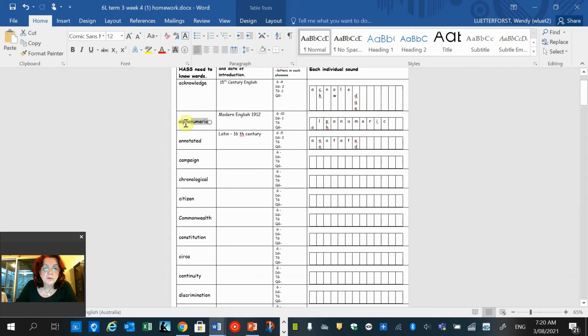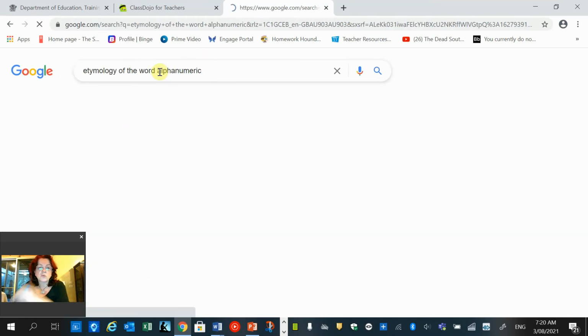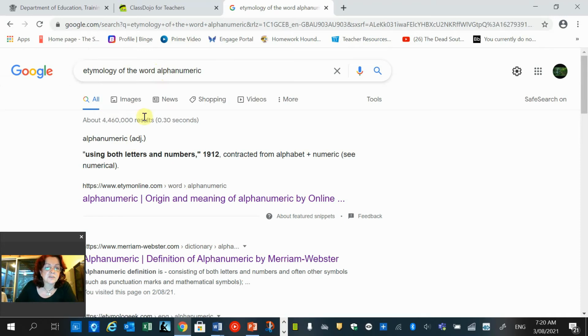And then this one, now this is a good example. Sorry for jumping back. But when we put this in, this just goes to show that for modern words, you're not always going to get the same amount of detail. So, for example, here, it doesn't come up with a lot of detail because this word really came into being around about 1912. And it's a contraction of the two words, alphabet and numeric. So, alphanumeric, which means writing with both alphabet and numbers. So that's been a word that's been invented or created or changed for use in maths and maybe in HASS when they've talked about certain things.